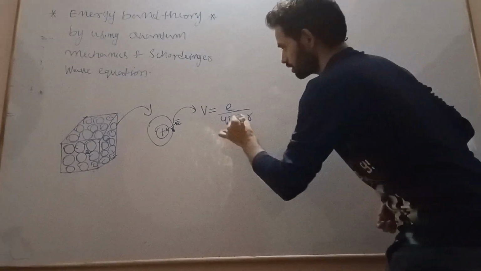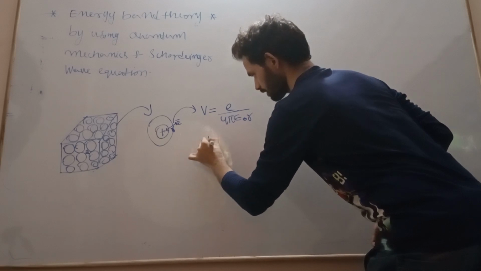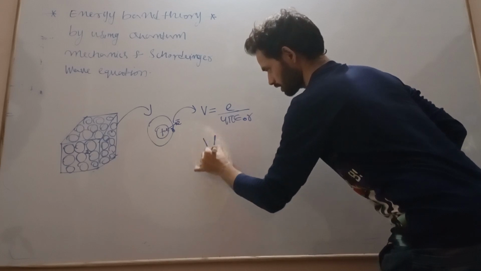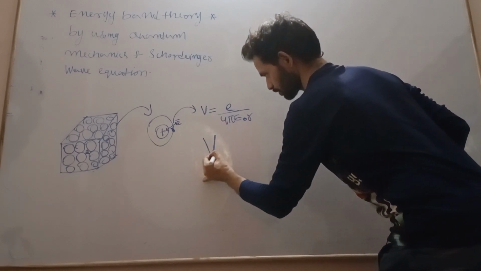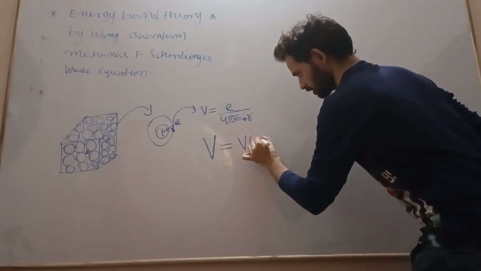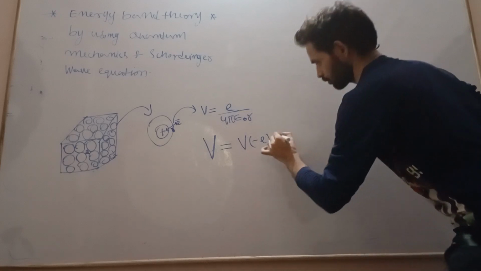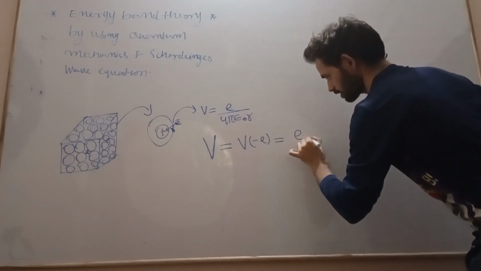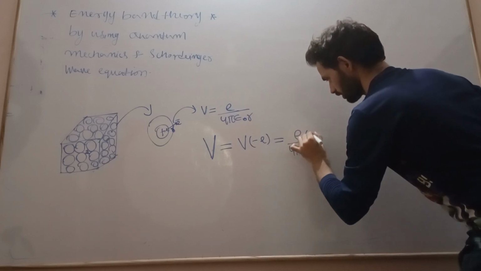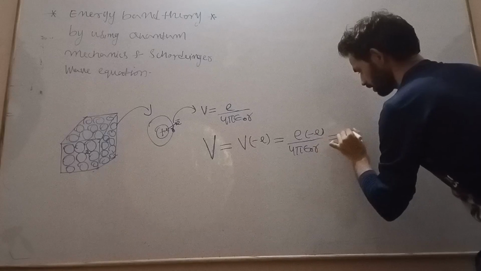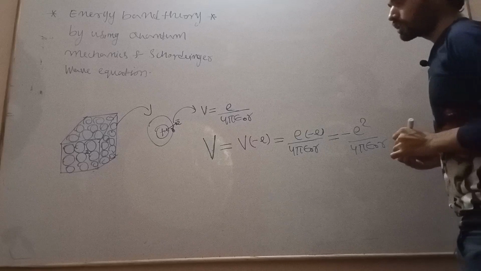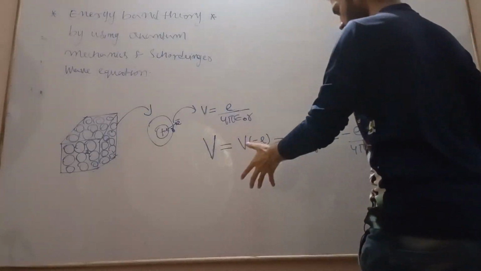Now let us see the potential energy, which is represented by capital V. This is my capital V, this is small v, this is potential energy. What is this potential energy? It is nothing but potential into the charge of the electron. So this potential is e by 4 pi epsilon r into minus e, which is nothing but minus e square by 4 pi epsilon r. So this is my potential energy.